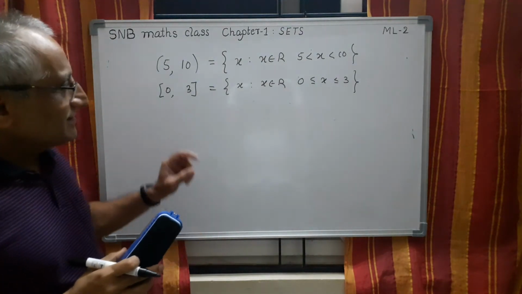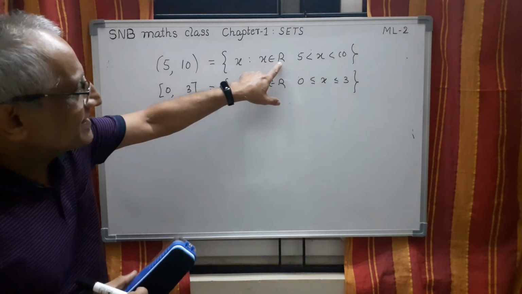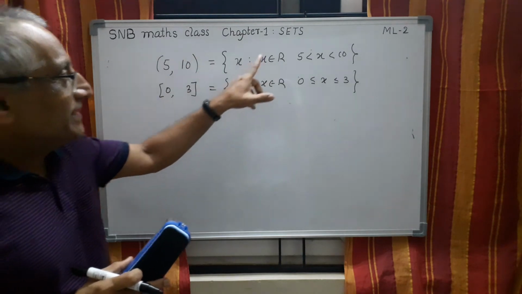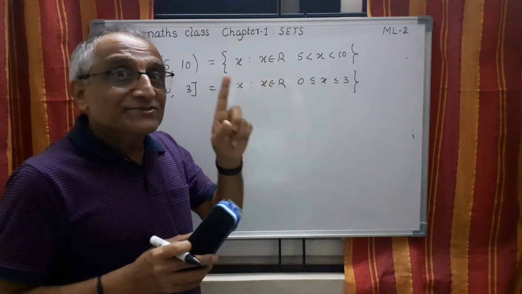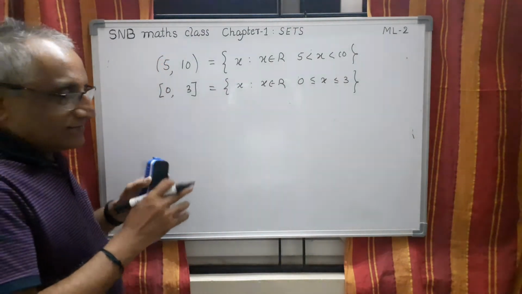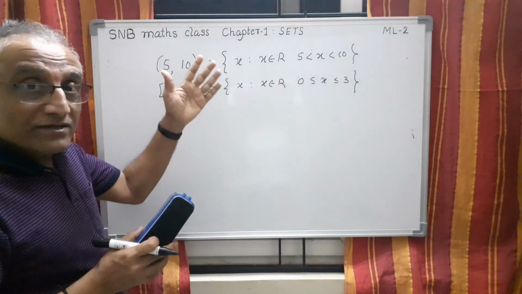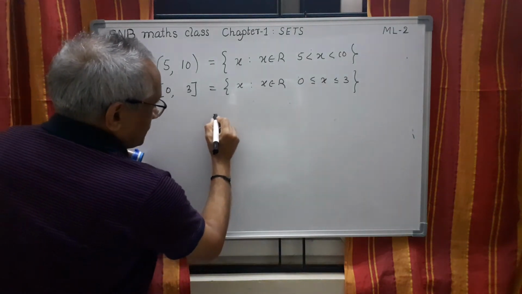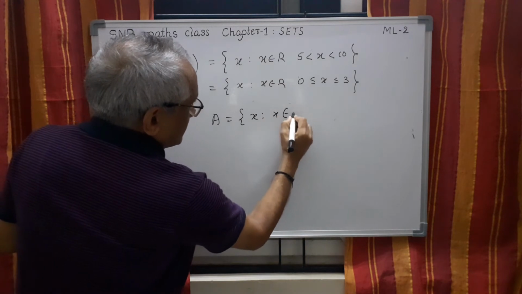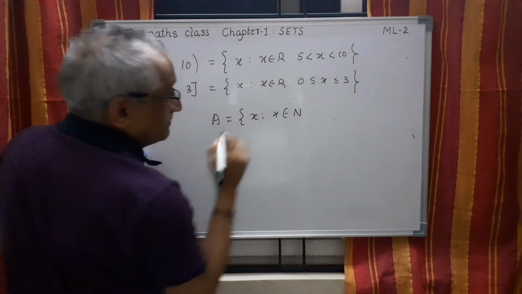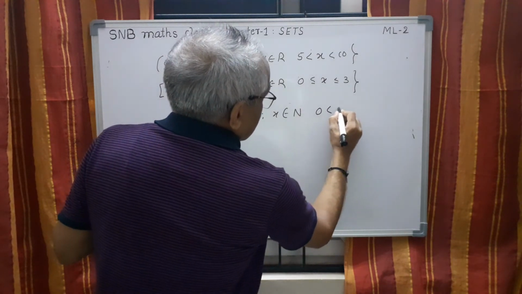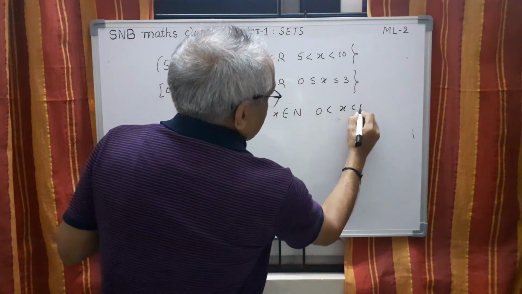I have seen they write here sometimes N, sometimes Z, sometimes Q. Remember, if you write any other set, that is not an interval. See, in set builder form and tabular form, I have already studied. Suppose A equals, if I write x such that x belongs to N, and then you say 0 less than x less than 10.